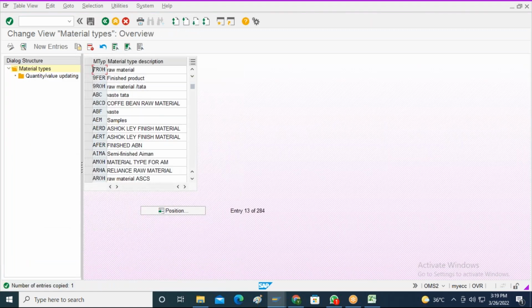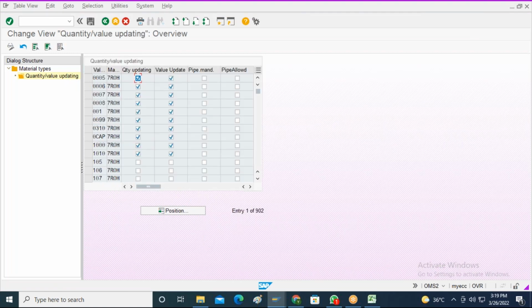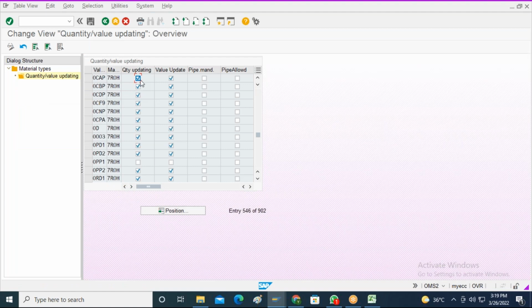I just created 7 ROH and I will go to the quantity and value updating. For the plant, I will activate the quantity and value update. Let me save it.